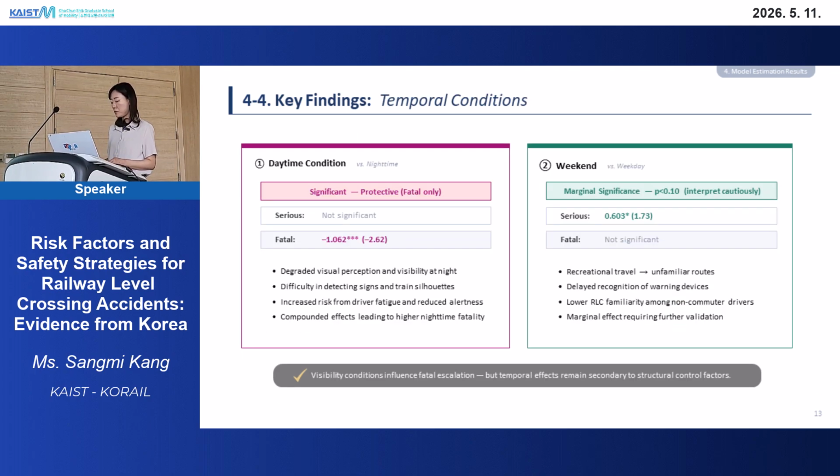And the last group covers temporal conditions. Daytime accidents are much less fatal than nighttime accidents. And as we all know, at night, visibility is worse, warning signs are hard to read, and drivers may be more tired. So all of these factors combine to make nighttime accidents more severe. For weekend conditions, we see a marginally significant association with higher serious injury. One possible reason is that drivers are less familiar with local laws and crossings on weekends. But this result is only marginally significant, so I will not overinterpret it.